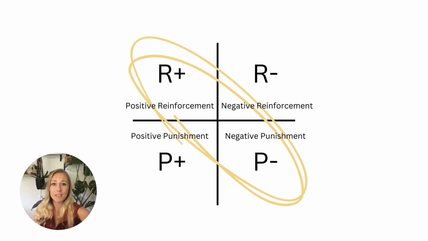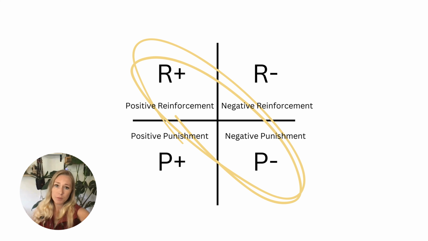The reason for that is because if we are using positive reinforcement to teach a behavior, that means we are adding something to increase the likelihood of the behavior happening again. The only thing we can then do if our dog doesn't do the desired task is not give them the thing we were going to add to the behavior, or negative punishment. We simply don't give them the cookie, or don't give them the toy or the ball or whatever it is we are using to add to the behavior to increase the likelihood of it happening again.